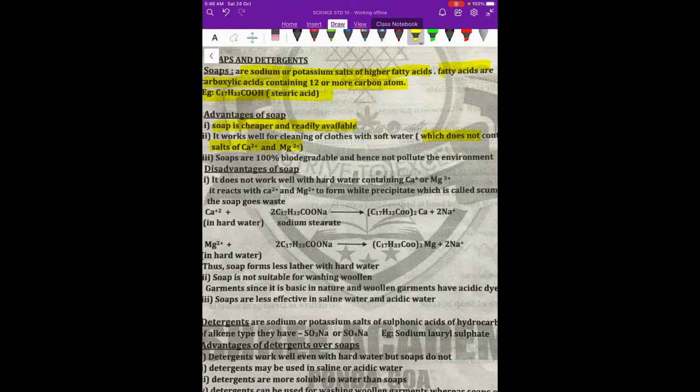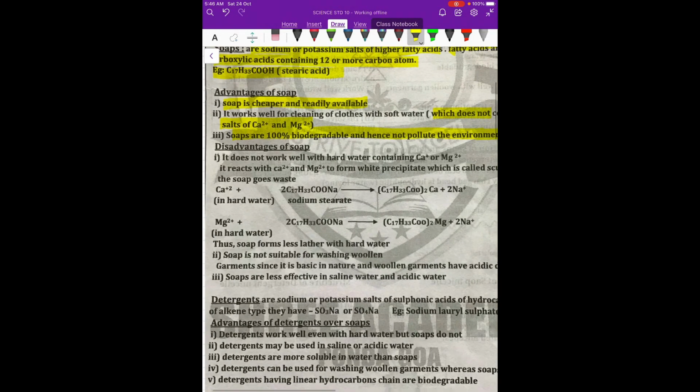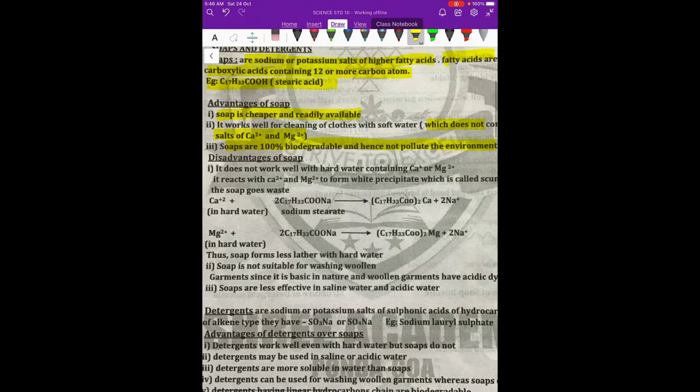Then the third and the biggest advantage of soap is it is 100% biodegradable, and hence it does not lead to any type of environmental pollution, especially water pollution. But there are a few disadvantages of soaps also. What is the first thing? The first thing is that it does not work well with hard water.